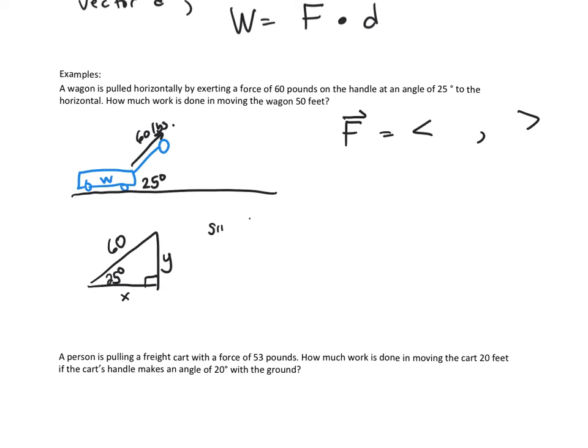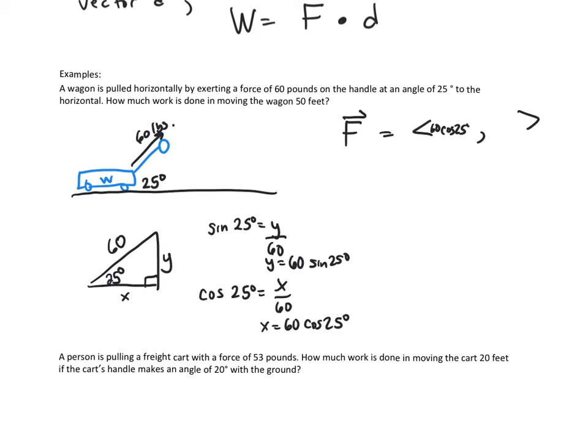So we know that the sine of 25 is y over 60, and the cosine of 25 is x over 60. So the y component is going to be 60 sine 25, and the x component is going to be 60 cosine 25. I could certainly get a decimal approximation if I wanted, but I'll just leave it in there for now.